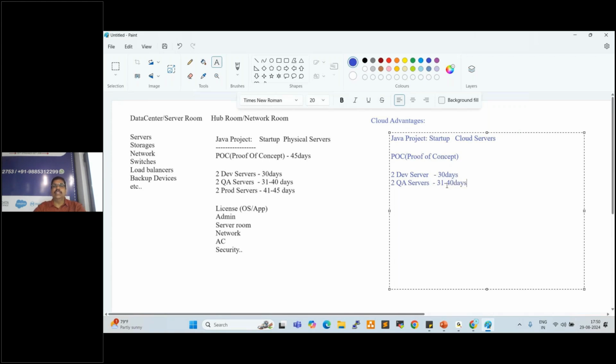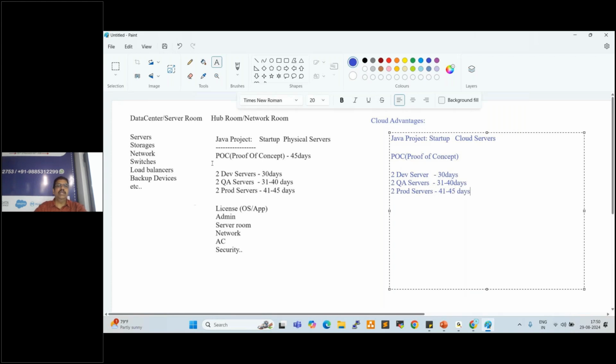Once testing is completed, again we can create two more servers for production deployment, from 41 days to 45 days. So whenever we require any servers, we can create them within a minute.